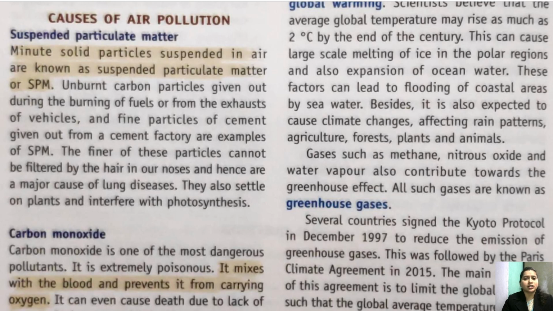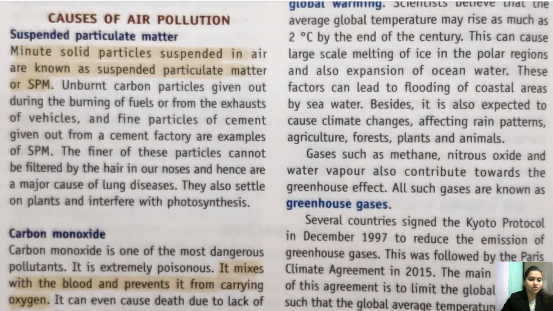Okay, so in the previous class, that is yesterday, we discussed what is air pollution. We have also seen what are air pollutants, and we also know that there are two different sources of air pollutants, that is natural sources and human made activities. All right, so all this we have discussed, and these air pollutants are so harmful that they block the respiratory tract and may cause even death. Okay, and we'll continue with this topic, that is causes of air pollution.